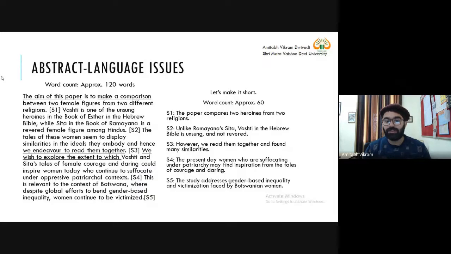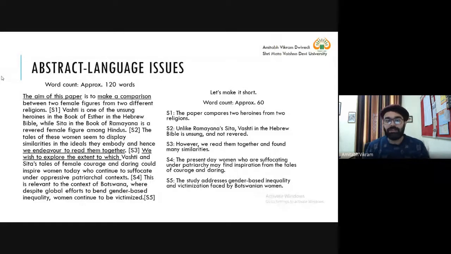So what we are saying, the study addresses gender-based inequality and victimization faced by Botswanian women. So by Botswanian women is again in the passive voice, faced by Botswanian women. So we are using this passive voice again to downplay the authorship. At the same time, we want to save our words.